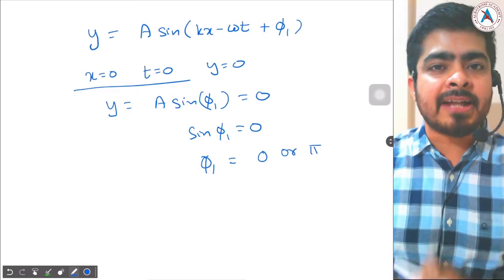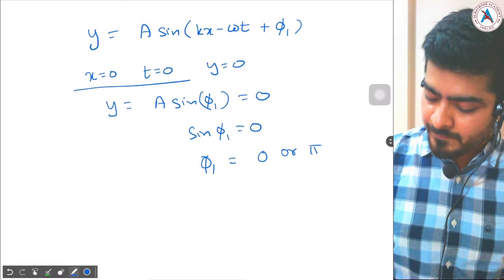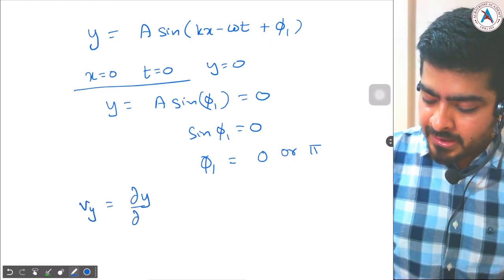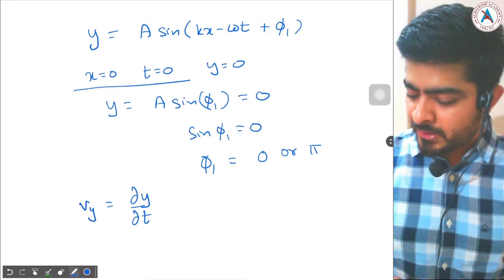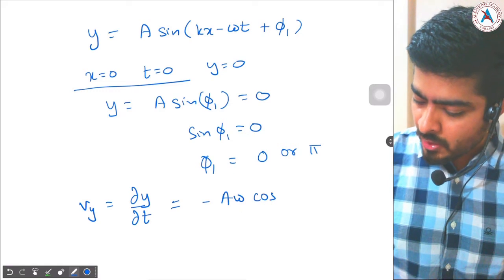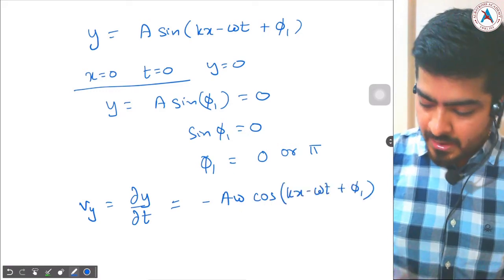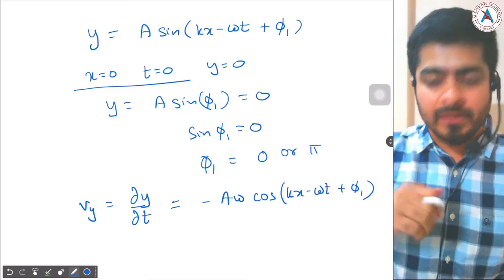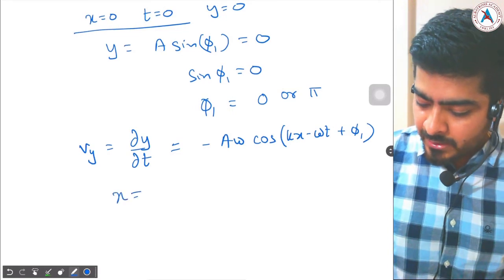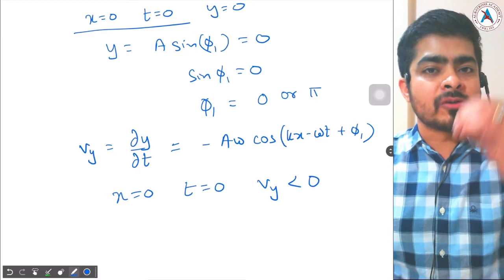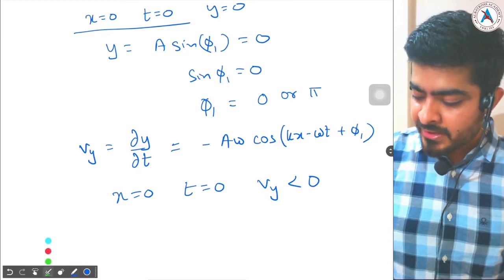Now which one is correct, that we need to see using the velocity function. So velocity of particle Vy will be what? Partial derivative of the displacement with respect to time. So this will be equal to minus A omega cos(kx minus omega t plus phi 1). Right. Now the question says that at t equal to 0, the hand is going downwards. So again at x equal to 0, t equal to 0, your Vy is negative because the hand is going down.